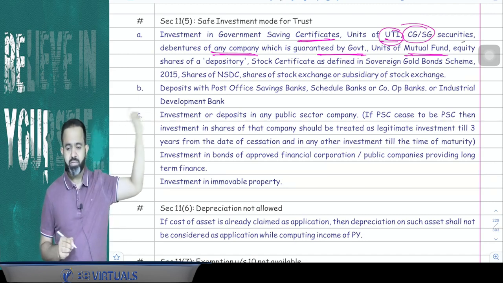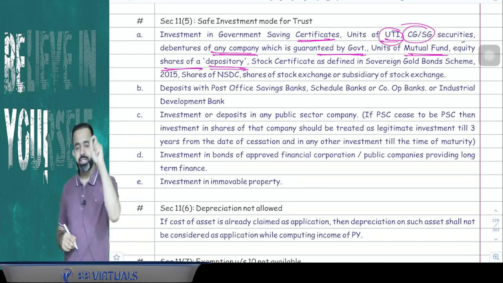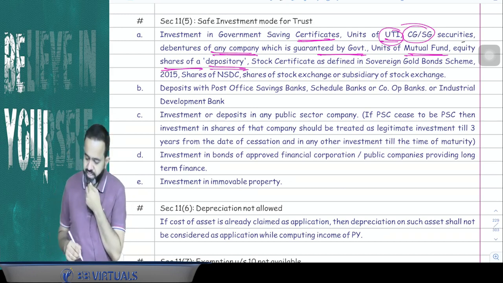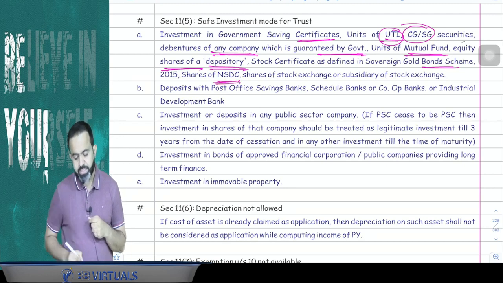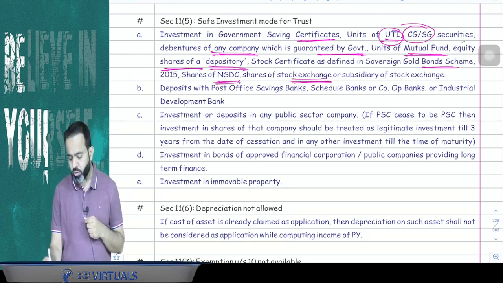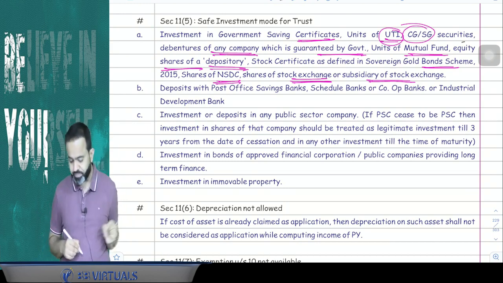Means here the trust can invest in mutual funds also. Equity shares of a depository. Depository means NSDL, CDSL and all. Stock certificates as defined in the Sovereign Gold Bond Scheme 2015. Shares of the NSDC. Shares of the stock exchanges or subsidiaries of stock exchanges. They can take shares of the BSE or NSE.